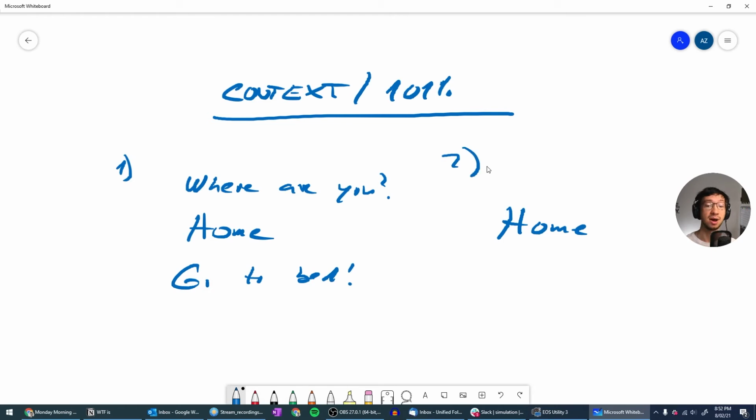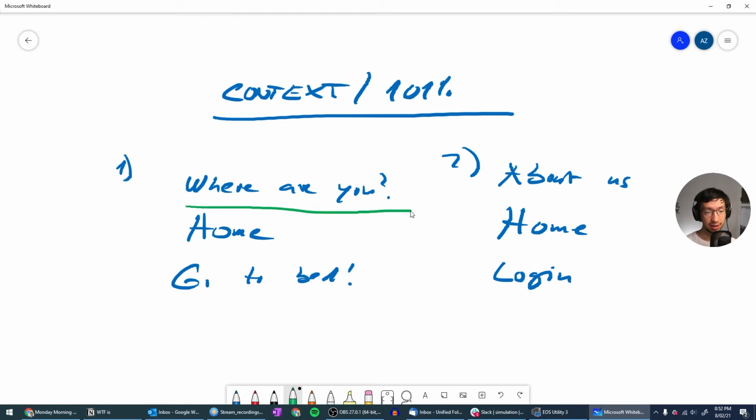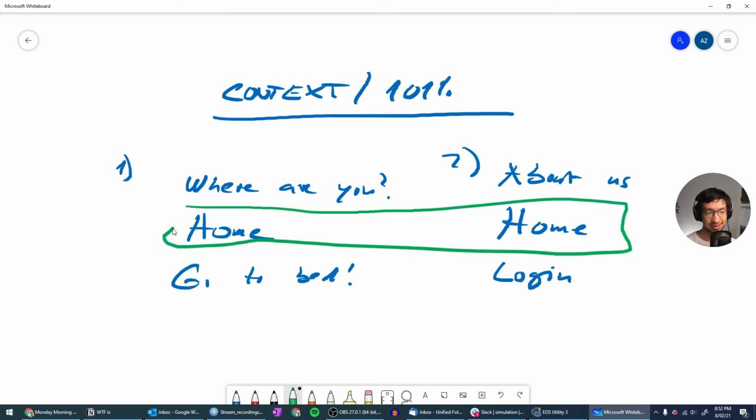That's example number one. Example number two, the preceding string is "About us" and "Login" maybe, okay? So while the sentence that we're translating is the same, based on the context, we know that in example number one, it's referring to the home where you live with your family. And in case number two, it is referring to home as a homepage. So this is how the context helps.